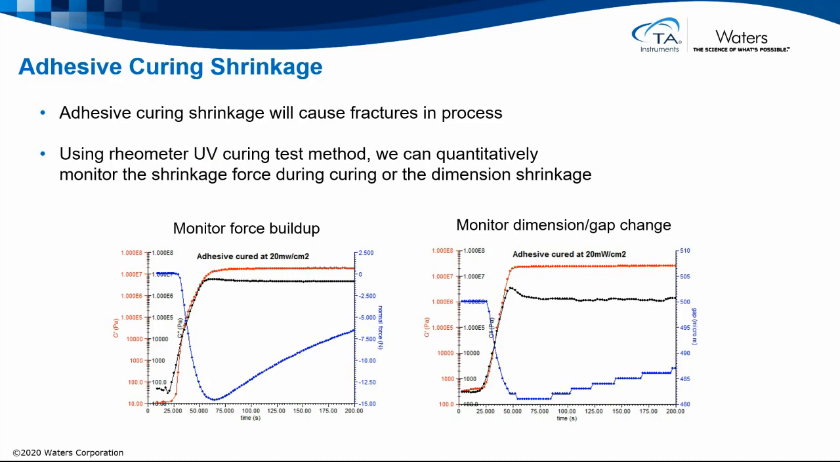With adhesive cures, we often see an associated volumetric change or shrinkage. Shrinkage can cause fractures in the process. In this example, using the rheometer's UV curing test method, we can quantitatively monitor the shrinkage force during the cure, or see the dimensional shrinkage. So on the left we keep a constant gap, we see the force build up between the plates, and on the right we enable the gap to be changed to follow the volumetric change in the sample by maintaining a constant axial force. So as the pressure builds, the plates are lowered.